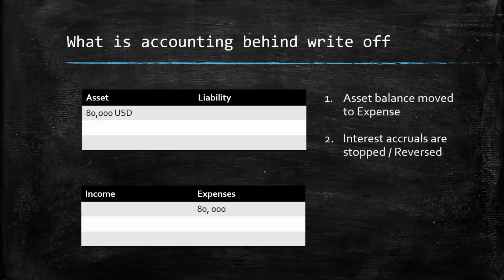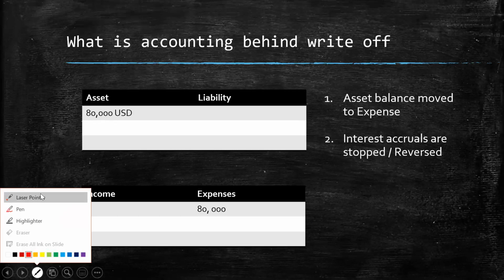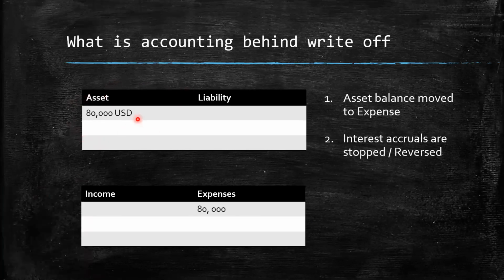So what is the accounting behind write-off? Now, as we know, when the loan is booked, you actually have the loan asset sitting on the asset side of the books. And then when you do a write-off, it goes into expense. So you are expensing it. So the asset becomes zero, the expense becomes 80,000. So that's the first part. Obviously, the interest accruals are stopped on the loss date itself. But with a write-off, definitely you should stop accruals, and furthermore, you might actually reverse whatever accrual you would have done of the interest.